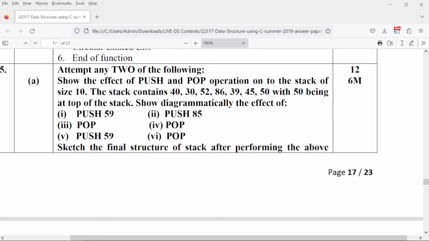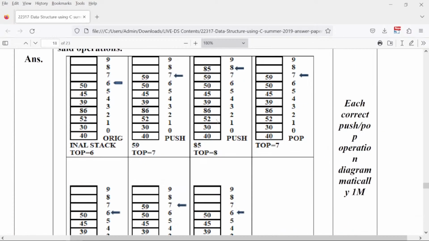Next, you are supposed to show the operations of push and pop into a given stack. So your stack you have to fully complete. Okay. So when it says 50 is at the top, you have to write like this, 40, 30, as it is. Now they are saying push, so you are going to push 59, push next element 85, then you are going to pop, so one element is removed from the stack top. You have to always note what is the condition of stack top. You have to write what the stack top is again and again. Okay, if you don't write the stack top, your marks will be cut here, because if you only push and pop, that clarity doesn't come. When you write the stack top, then you get that clarity, right.